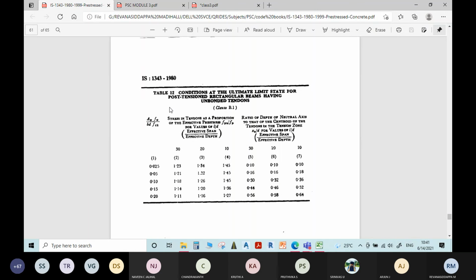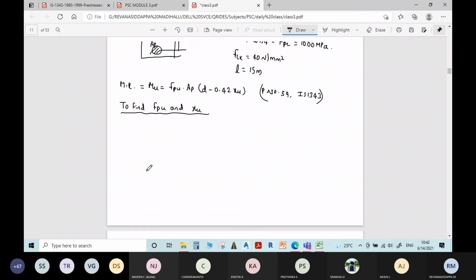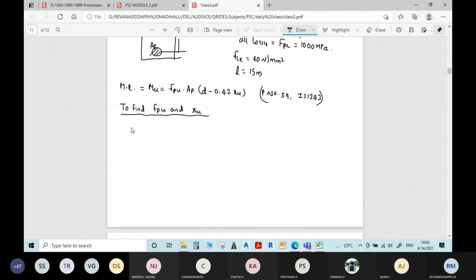For unbonded condition, using Table 12, we need to find this FPU by FP and XU by d value. For that, we have to calculate this ratio AP FP divided by BD FCK, to find FPU and XU.